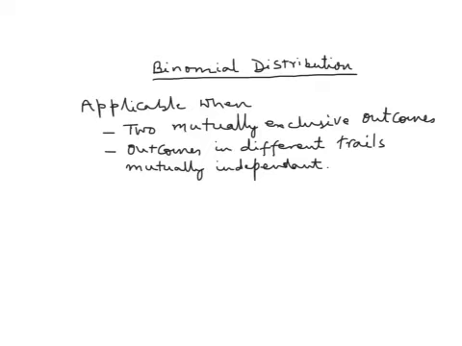So if there is an insurance business where there are 100 different policies issued, then the claim happening in one policy should not be dependent on the claim happening in other policies. If the outcomes are mutually dependent, then binomial distribution will not be applicable there.